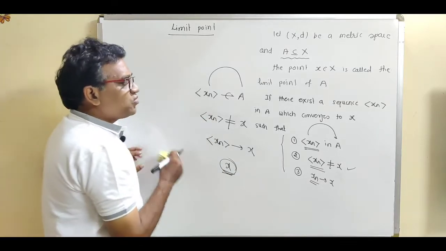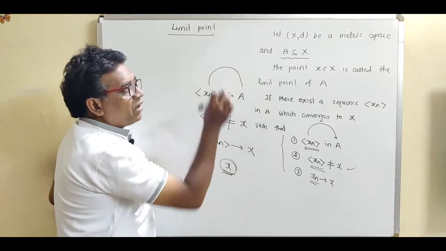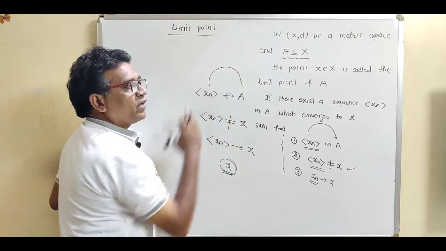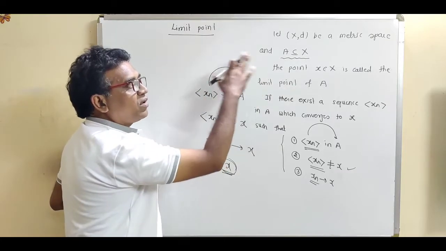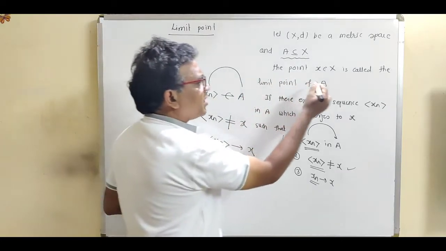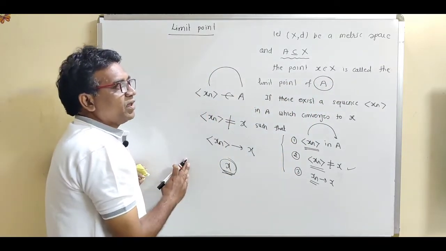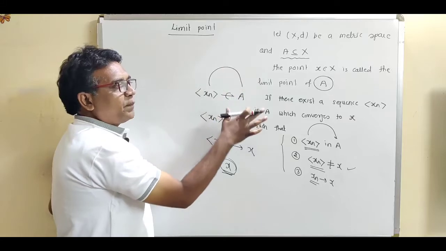So see what is the definition of limit point. If (X, d) is a metric space and you consider A as a subset of X, then x is called a limit point. This x may be an element of A or may not be an element of A, both cases.